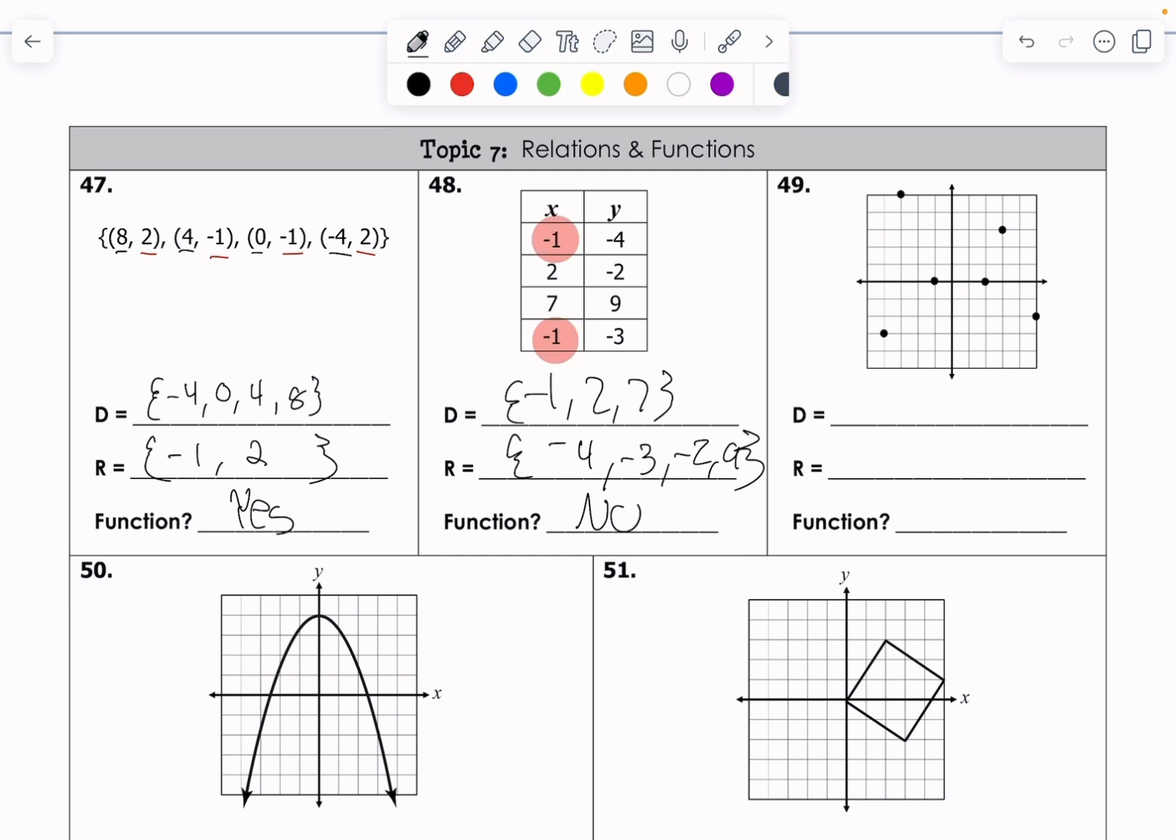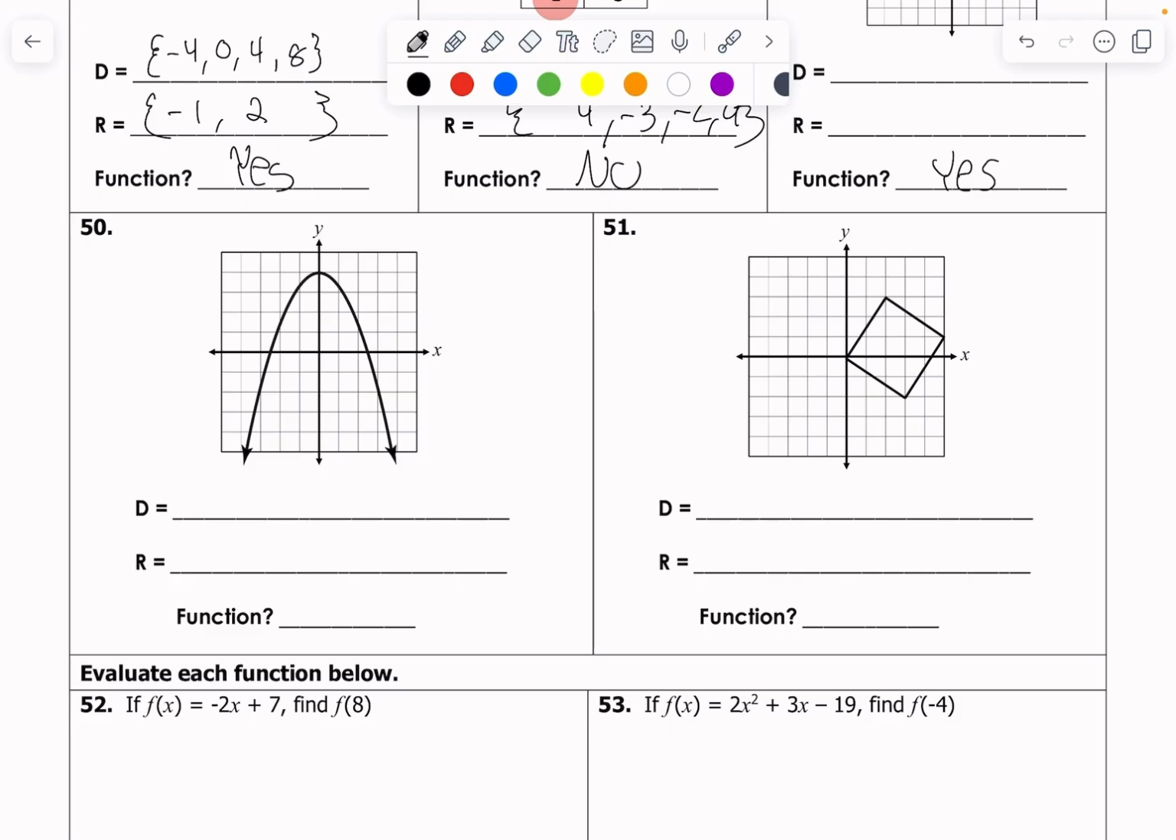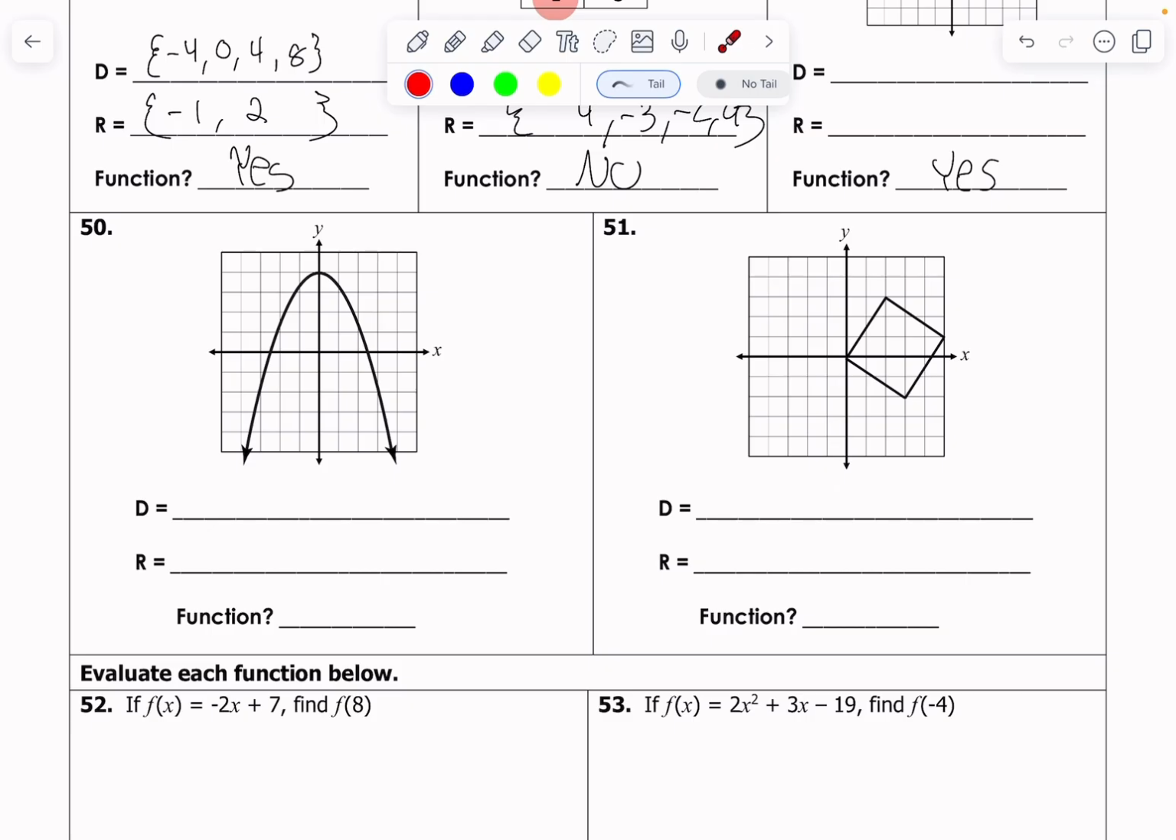I'm going to skip 49. Again, you can just pick out all these points and get x and y values. Make your conclusion. This one will be a function in case you're curious. But yeah, you can do that one if you'd like. I really want to hit on 50 and 51. Writing domain and range for these, y'all have had problems with, and so I'm going to take some extra time to kind of talk about these because I think it's beneficial to know.